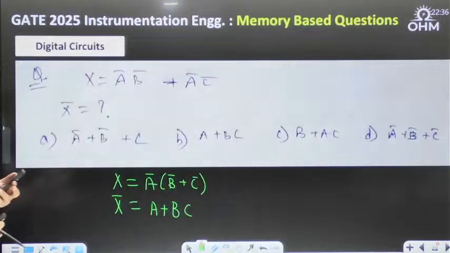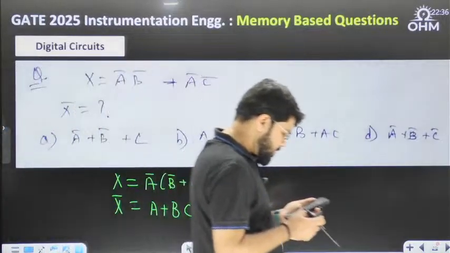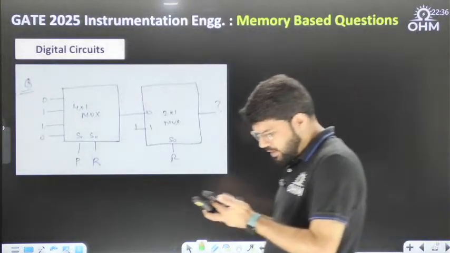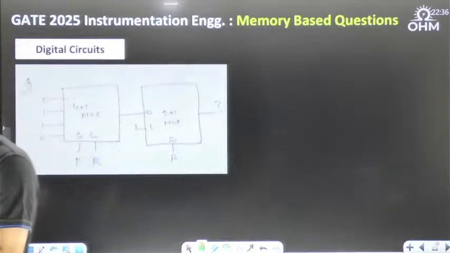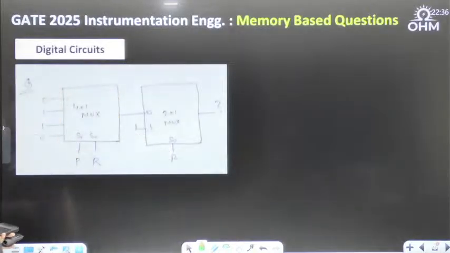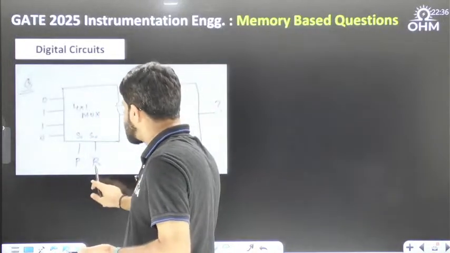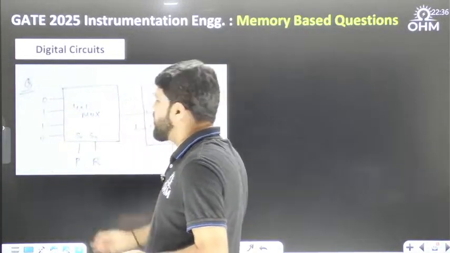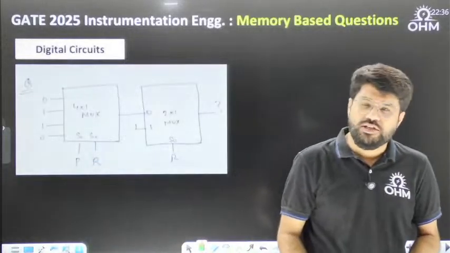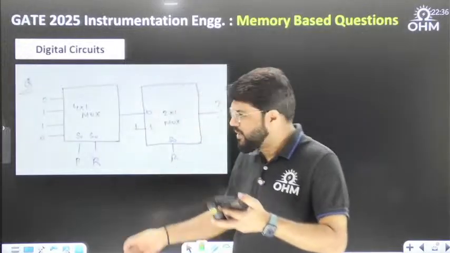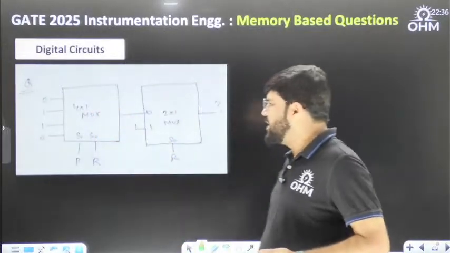Next question, dear. A very basic multiplexer question. A 4x1 multiplexer is given with the select lines as P, R and the input combination 0, 1, 1, 0, which should be an XOR. If you have done some decent practice about mux, the first one is representing XOR.